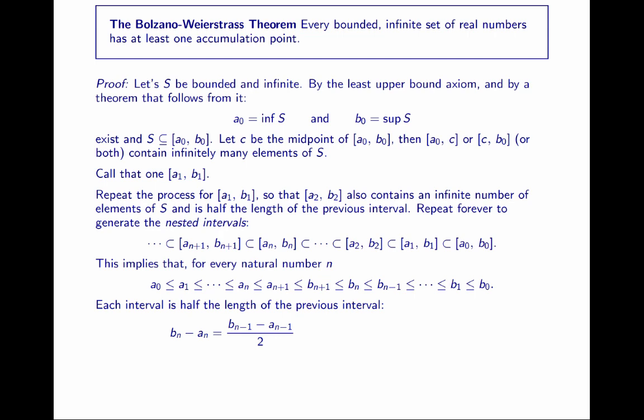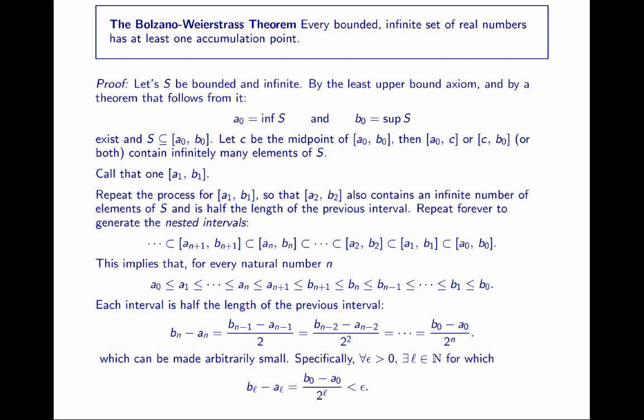Now each new interval is half the length of the previous interval, which itself is half the length of its previous interval, so on and so forth, meaning that the length or the distance from Bn to An is the original interval length divided by 2 to the n, which can be made arbitrarily small. In fact, we know that 1 over 2 to the n can be made arbitrarily small because, well, we showed that in our homework.